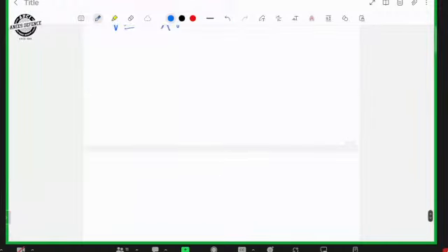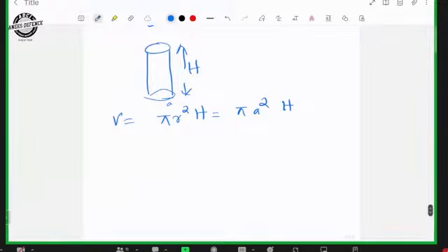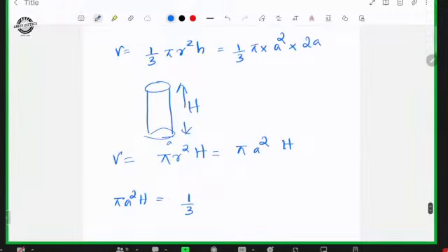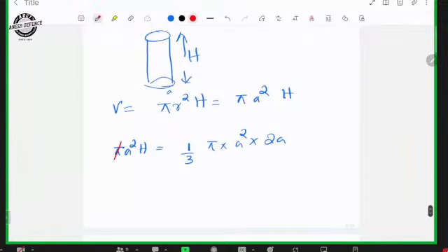So we will be equating these two. Pi a square h is equal to 1 by 3 pi into a square into 2a. Here pi cuts, a square cuts. So h is equal to 2a by 3. Understood?